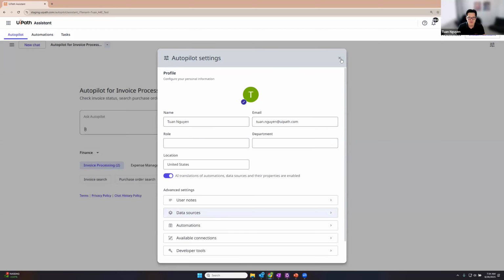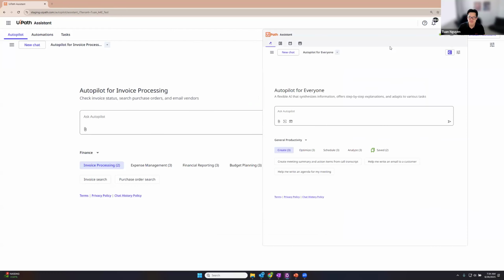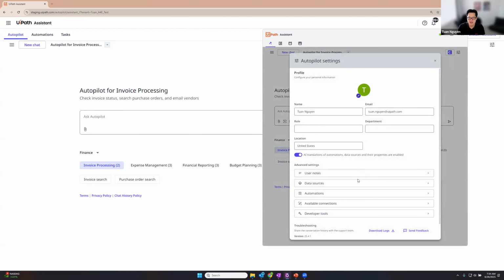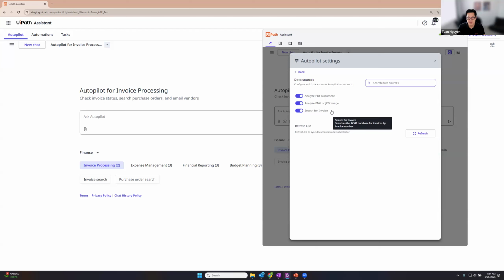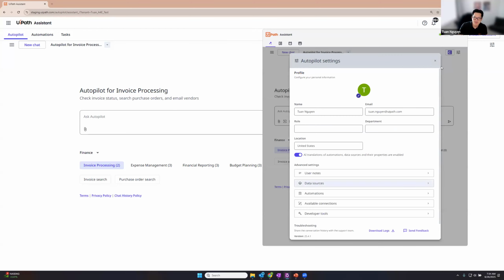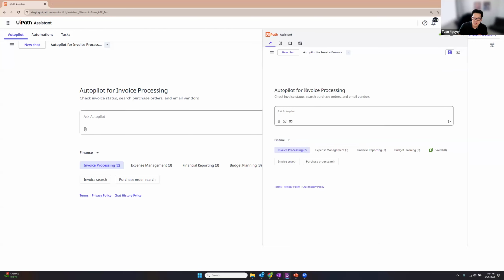But if I switch over to my desktop version of Autopilot for Everyone, and I go into invoice processing, you'll see here that I do have this automation, search for invoice. And again, that's because it's a Windows-based project. Okay, so let's see how this would work in a desktop version of Autopilot for Everyone.